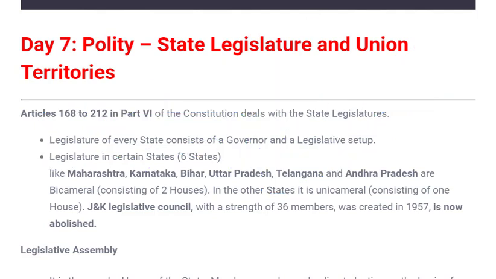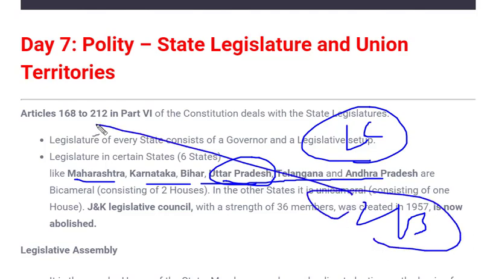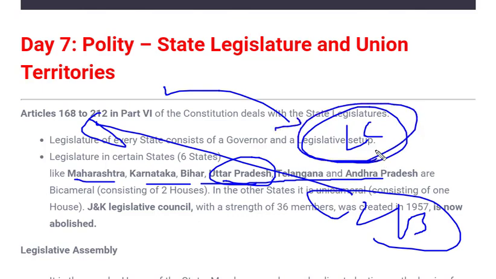For example, we know that there are 6 states which have a legislative council, like Maharashtra, Karnataka, Bihar, Uttar Pradesh, Telangana, Andhra Pradesh. So if Uttar Pradesh wants to dissolve its legislative council, similar action will be taken. A resolution will be passed by a 2/3 majority, that will be given to Parliament. Parliament will do simple majority voting and will pass it back to the state, which will completely dissolve the legislative council of that particular state. What is the complete procedure? We'll see later what the exact procedure is, how these houses are made or how these houses are dissolved. But for now, I've told you the simple method of how it is done.